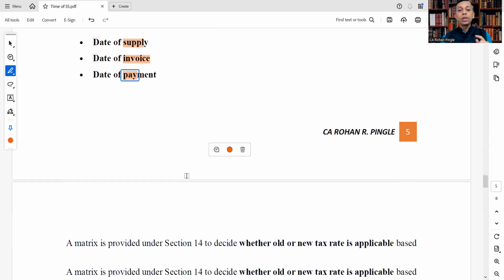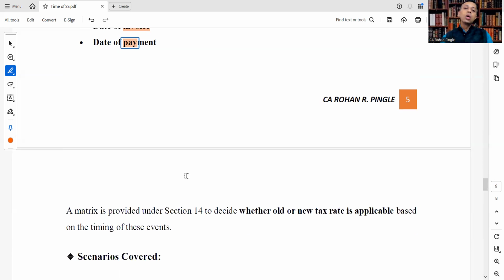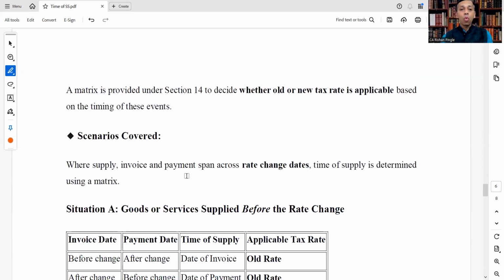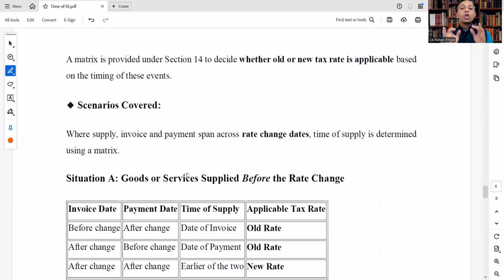Now we will see that matrix also. A matrix is provided under section 14 to decide whether old or new tax rate is applicable based on the timing of these events. What is section 14 talking about?